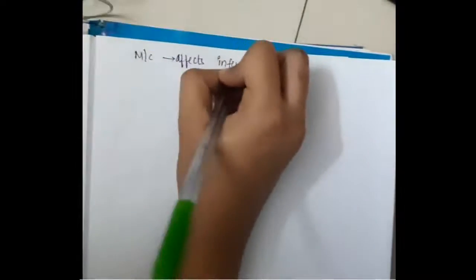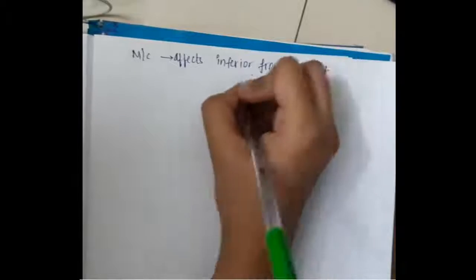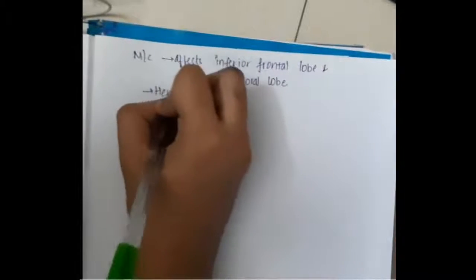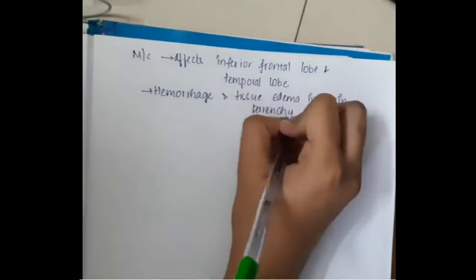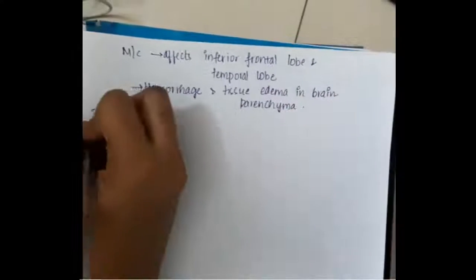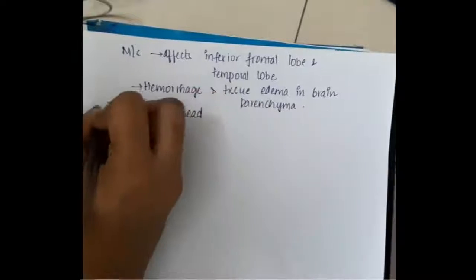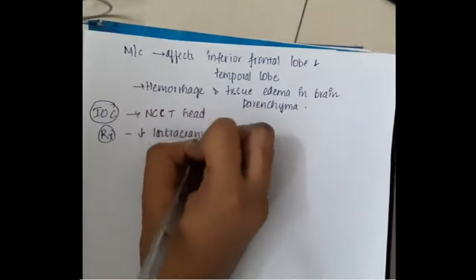This contusion most commonly affects the inferior frontal and the temporal regions. Hemorrhage and tissue edema can occur in the brain parenchyma. The investigation of choice for contusion is non-contrast CT scan.